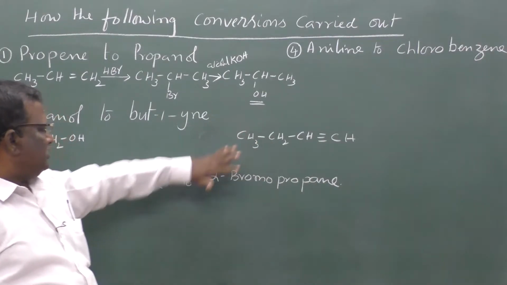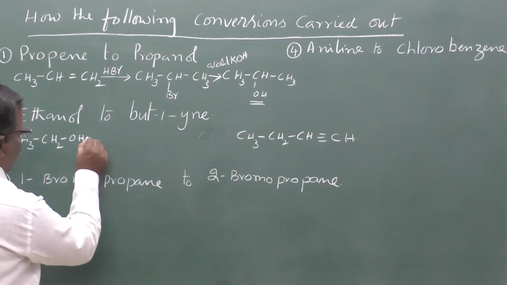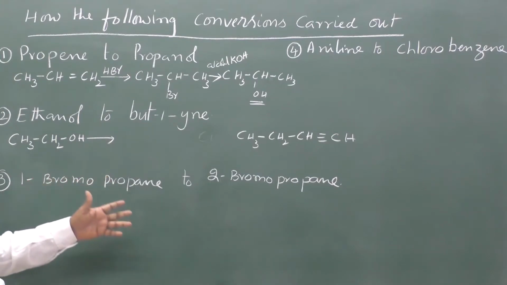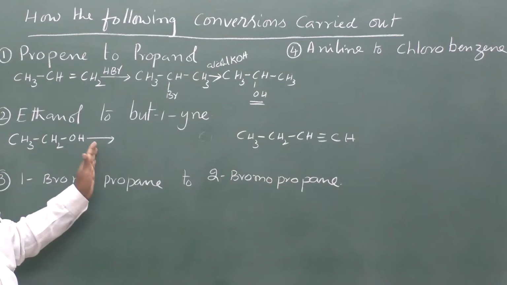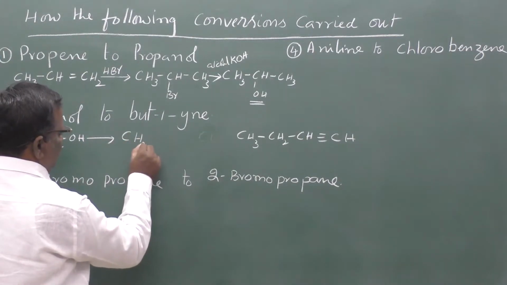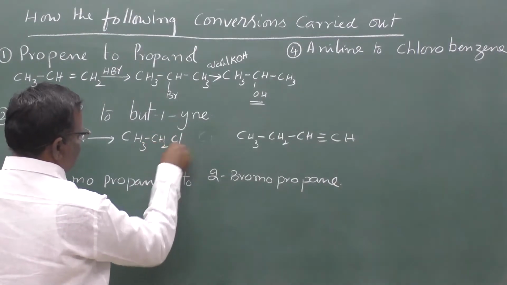So this can also take place in two steps. In the first step, this ethyl alcohol can easily be converted into ethyl chloride by reaction with HCl or SOCl2 or PCl3 or PCl5. We can convert ethyl alcohol into ethyl chloride, CH3CH2Cl.